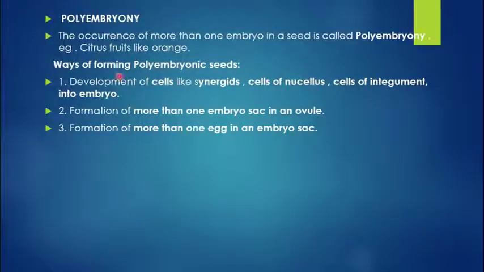Now, how is this polyembryony forming? The occurrence of more than one embryo in a seed is known as polyembryony. How can it happen? So just see this, very important. Development of cells like synergids, cells of nucellus and cells of integument, they develop into embryo. Or formation of more than one embryo sac in an ovule also leads to polyembryony. Otherwise, formation of more than one egg in an embryo sac. All these are the different ways of forming embryos in a seed.